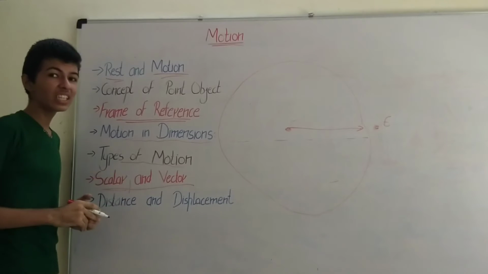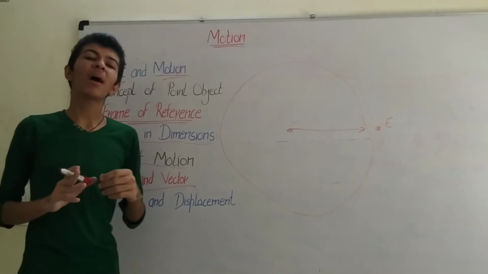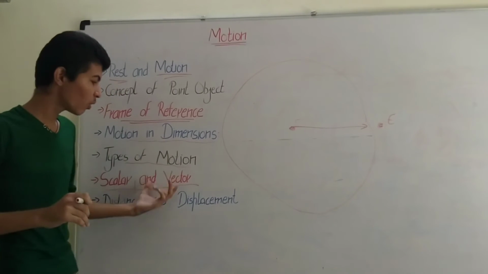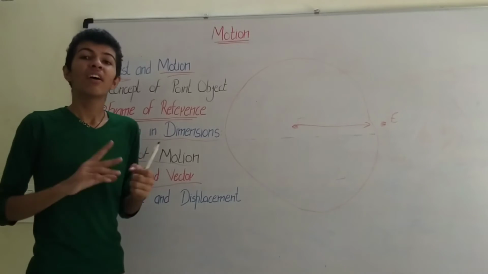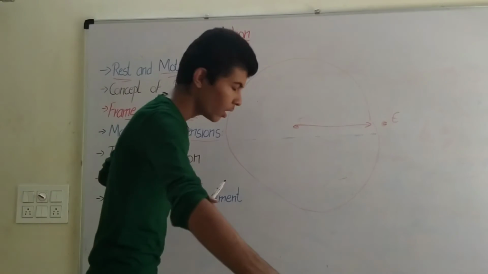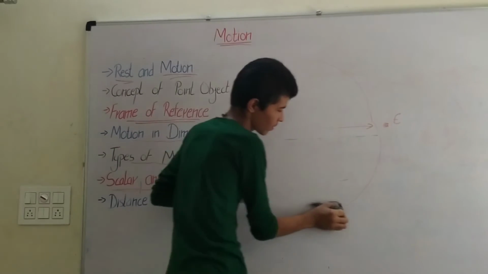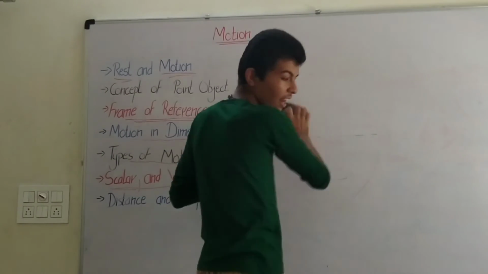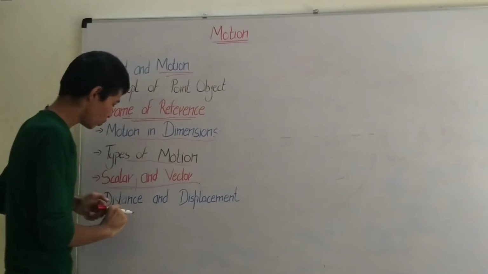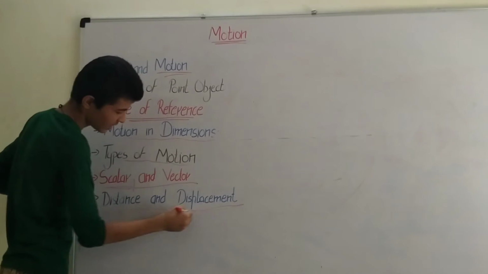But vector quantities can only be calculated with the help of vector algebra. So these were scalar and vector quantities. Now let's move to distance and displacement.